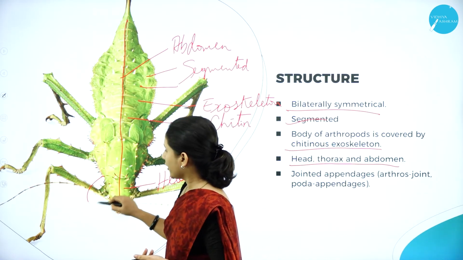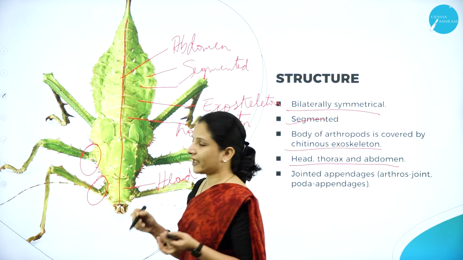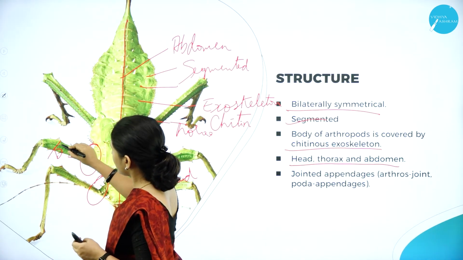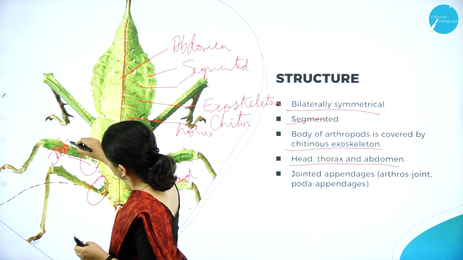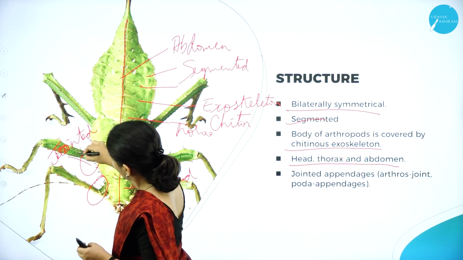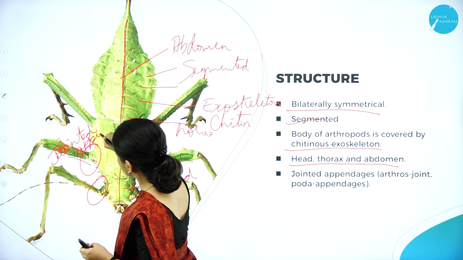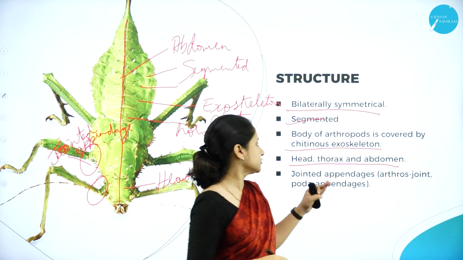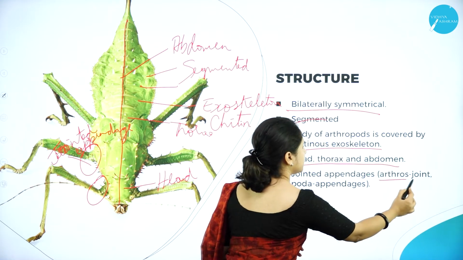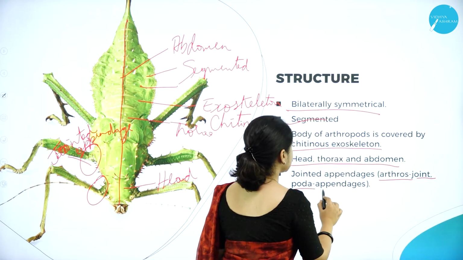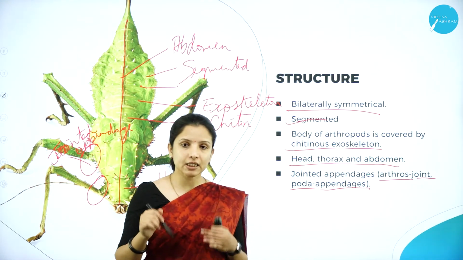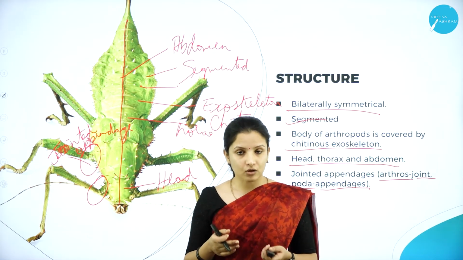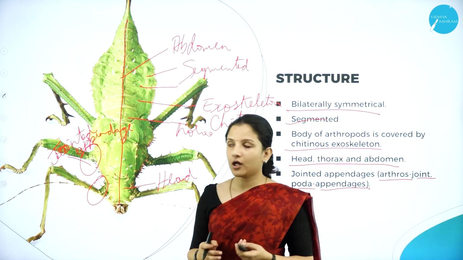So these are the jointed appendages that are present. That is why arthros means joint, and poda means appendages. That is why the phylum is also called Arthropoda.